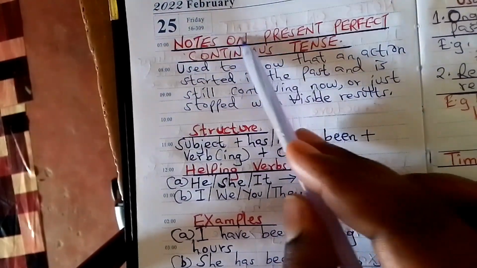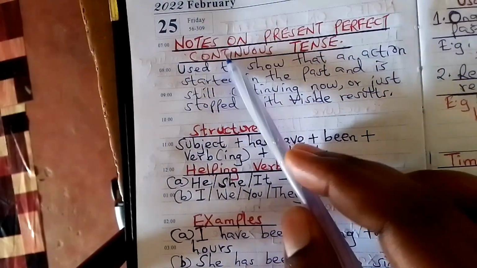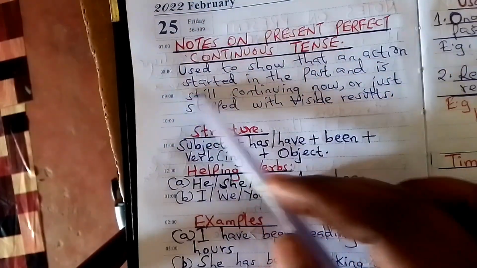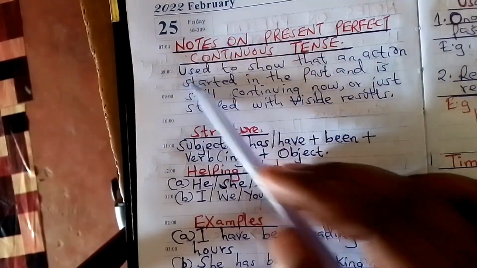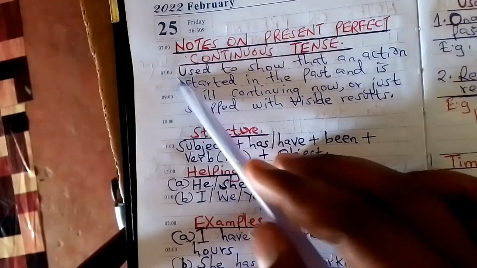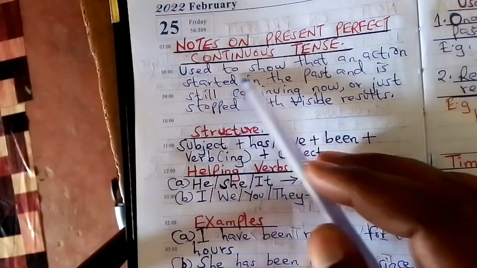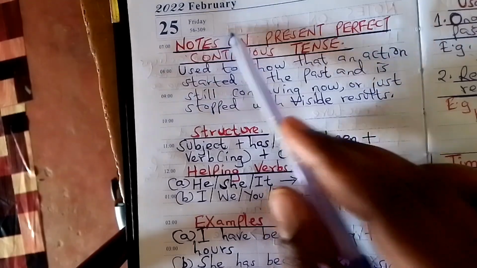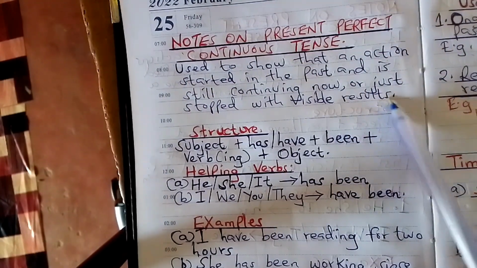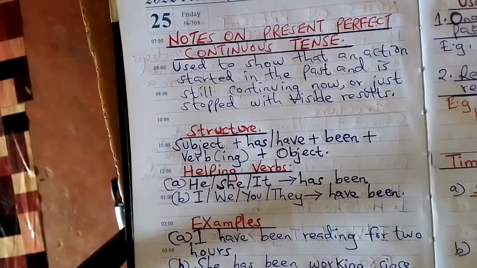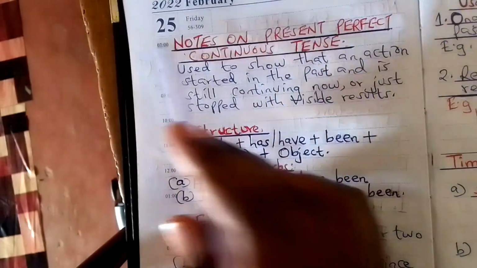So if you see a continuous aspect like this, always remember that those verbs in continuous tense or continuous aspect must be used in the form of ing. You must join the basic verb plus ing to qualify to be a continuous aspect or a continuous tense. So we're going to move very fast.